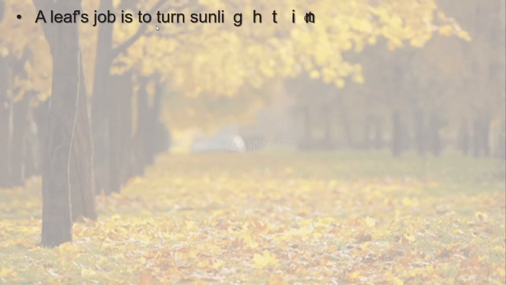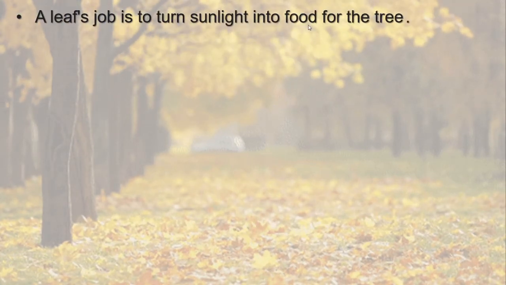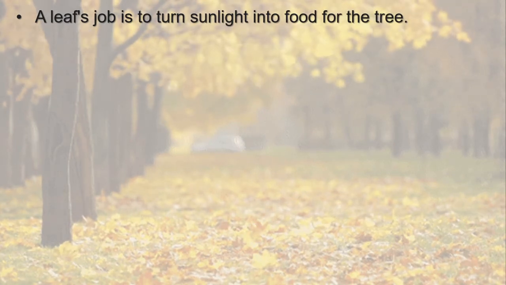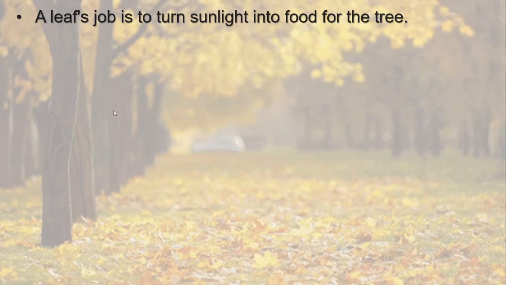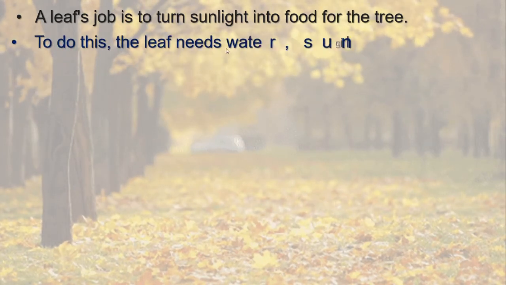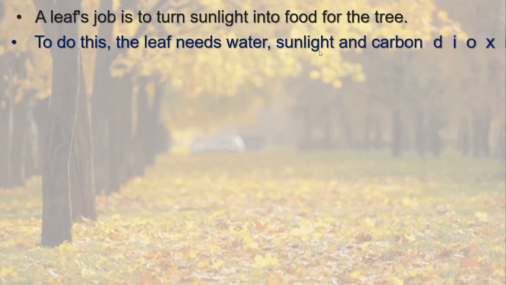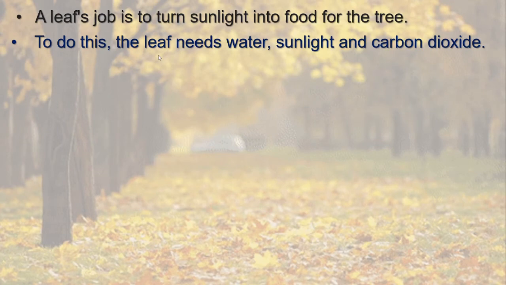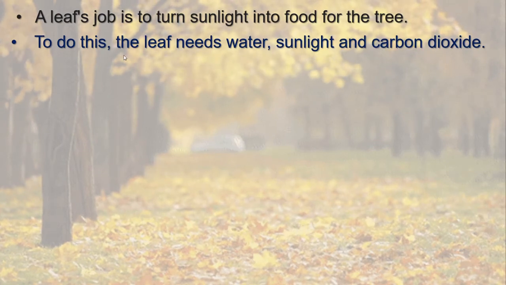See, I will write here one by one. First one, a leaf's job is to turn sunlight into food for the tree, because it is the food factory for the plant, right? To do this, the leaf needs water, sunlight and carbon dioxide, and chlorophyll is already present in the leaf, right?